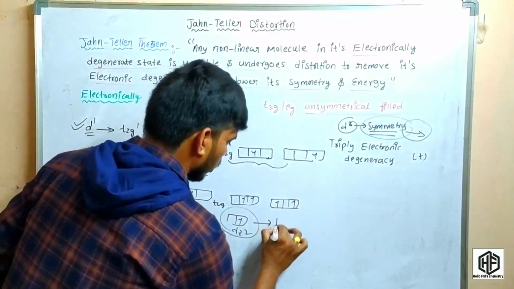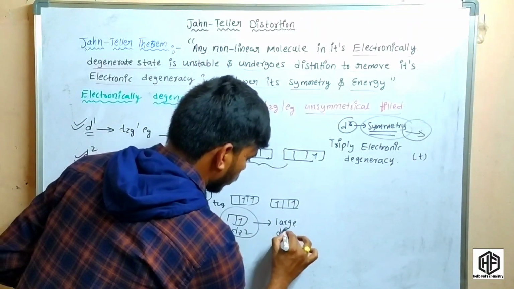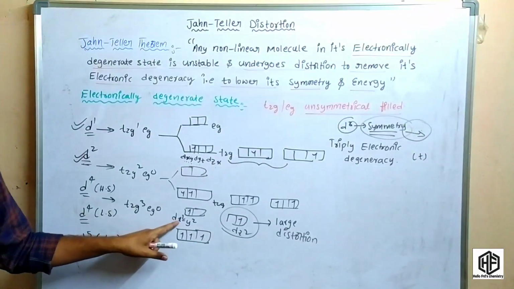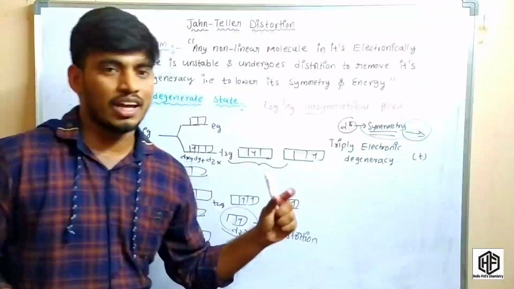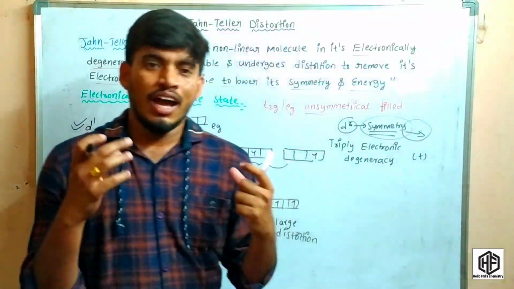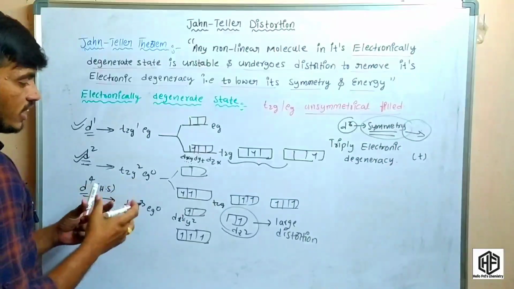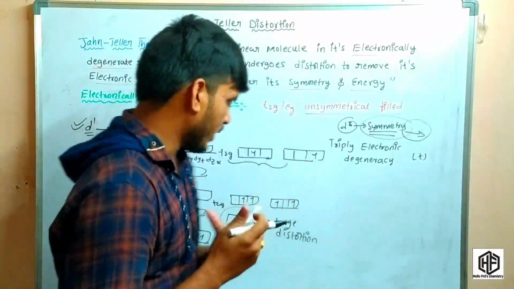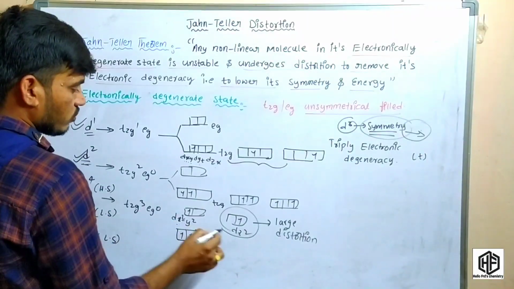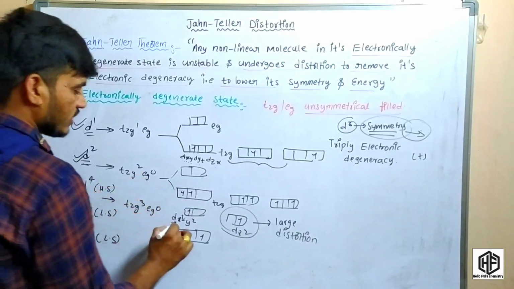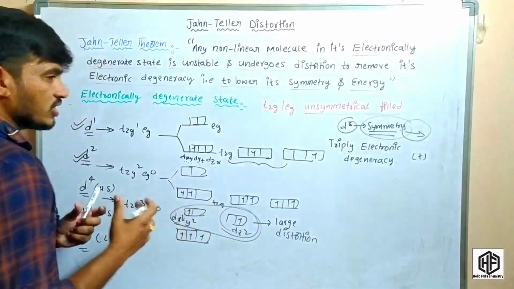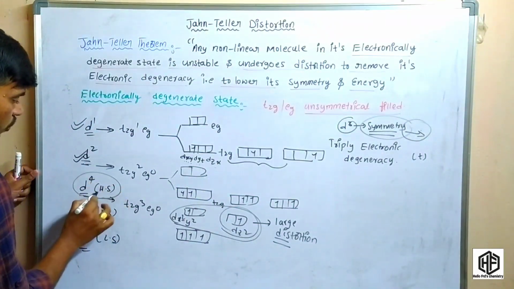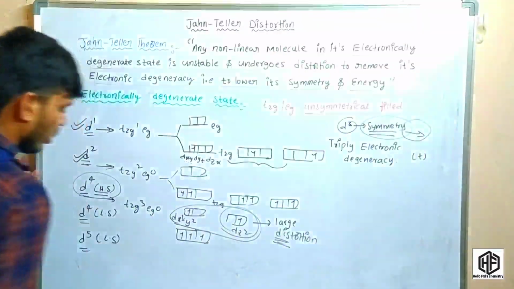Whenever the electron is present in dx square minus y square and dz square orbitals, this is a large distortion. This is very important. Why is this a large distortion? Because the dx square minus y square and dz square orbitals are along the axes. Whenever the ligands approach along the z axis, dz square is along the z axis. So what happens exactly? The repulsion is very high, so this is a large distortion. The d4 high spin complex shows a large distortion.